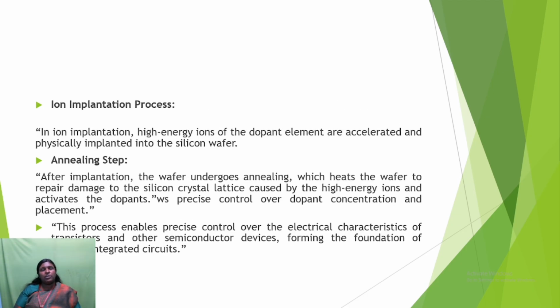Next we have seen the ion implantation process. In ion implantation, high energy ions of the dopant element are accelerated and physically implanted into the silicon wafer. After ion implantation, the next main step is annealing. Here the wafer undergoes annealing, which heats the wafer to repair damage to the silicon crystal lattice caused by the high energy. Annealing is nothing but repair. You are going to repair the silicon crystal lattice which has damage.